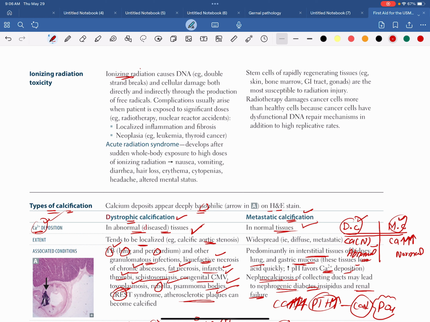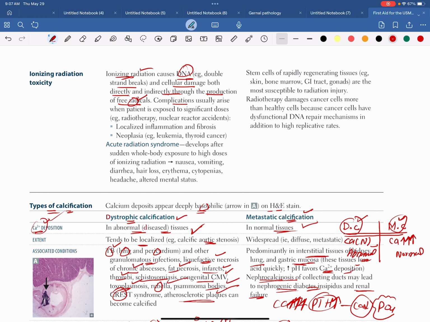So ionizing radiation causes DNA double strand break and cellular damage both directly and indirectly through the production of free radical. So when you are getting the ionizing radiation, after the radiation in your body, they are going to produce the free radical. These free radicals are going to damage the DNA and also cause cellular damage that can be direct or indirect. Then there are different kinds of complications that can arise after the radiation, but these complications depend on the dose of the radiation. If you are getting the more dose, the more complication will occur. If you are getting the less dose, the less complication will occur.